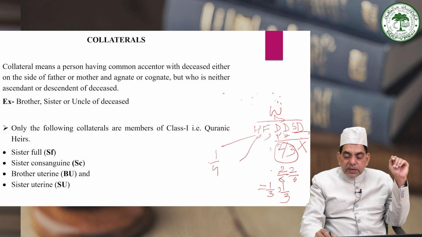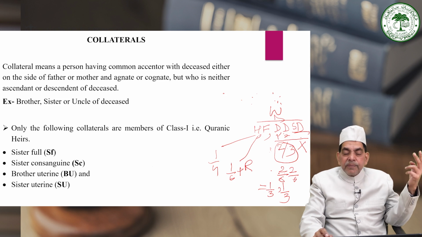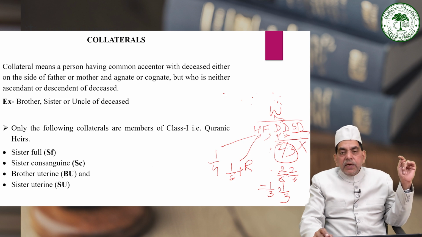Now father is entitled to the minimum share because there are father here. Father will be entitled to the Quranic share, that is 1 by 6, plus a residue if any after allotting shares to the other Quranic heirs. So here father will be entitled in double capacity because there are only agnatic female descendants of the deceased, and in that very case father will be doubly benefited.